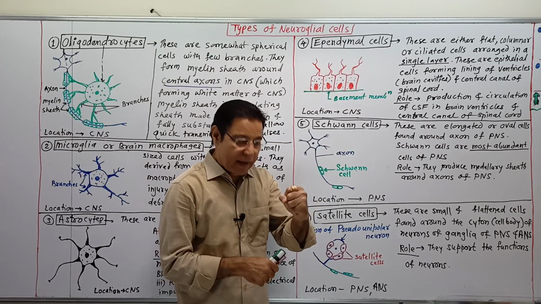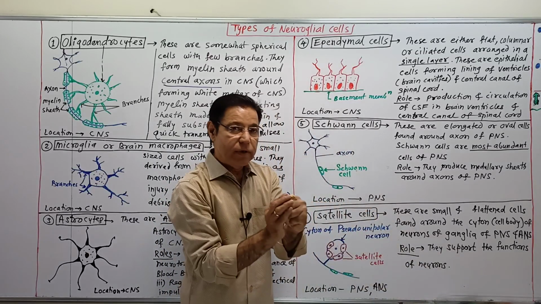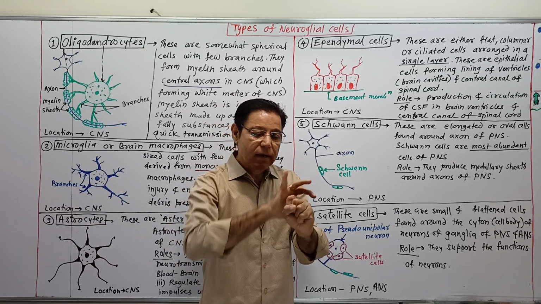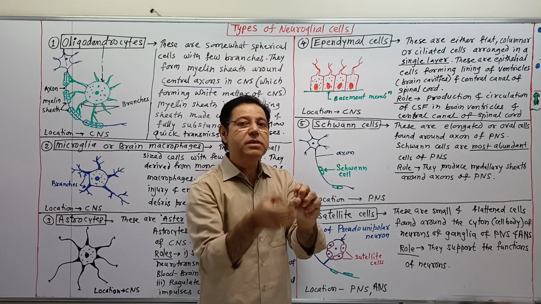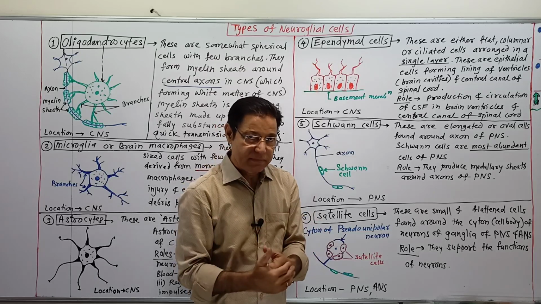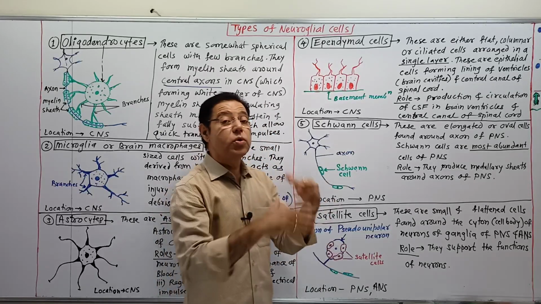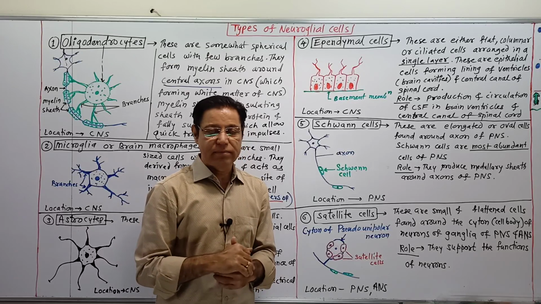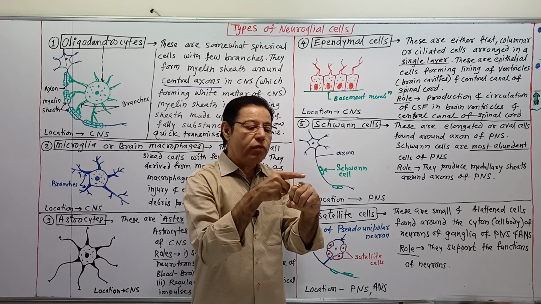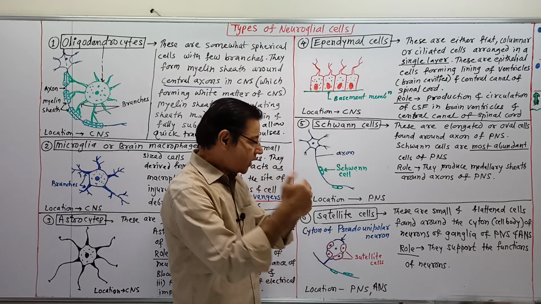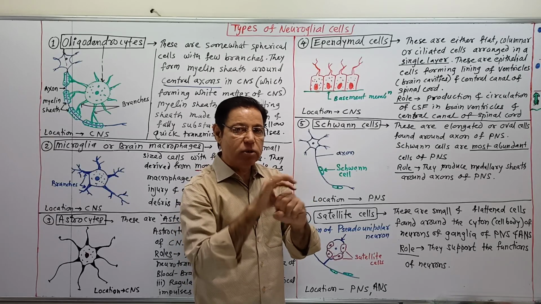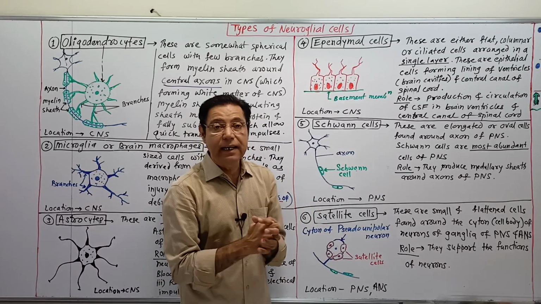Suppose this is the cell body, around which small flat cells are located, and they encircle, they surround the cyton of a mostly pseudounipolar neuron. The cyton of a pseudounipolar neuron is encircled and covered by these small flat cells called satellite cells.